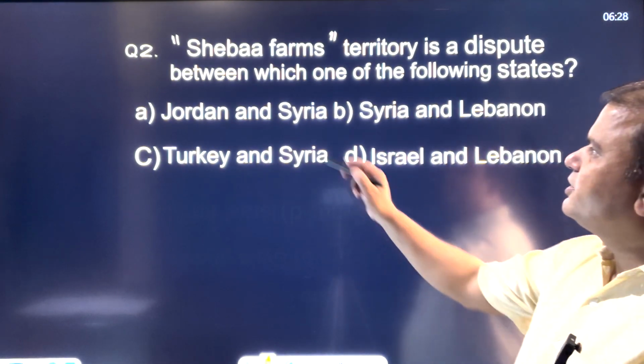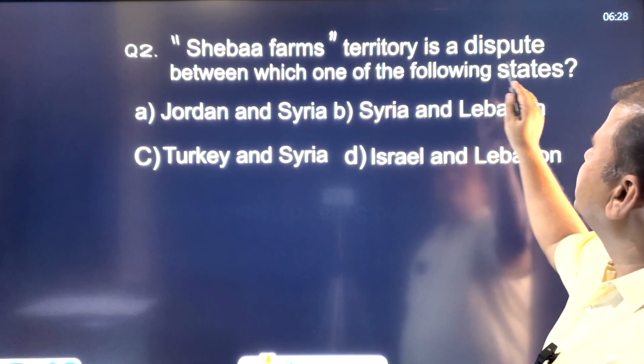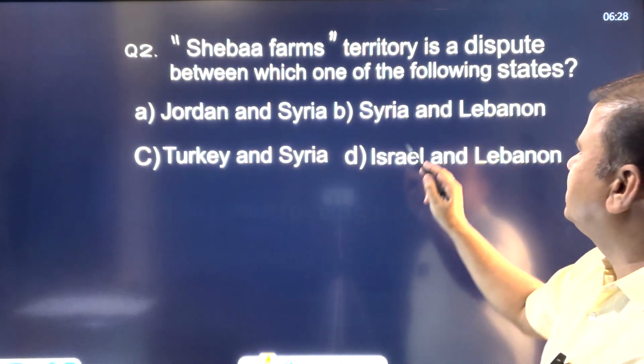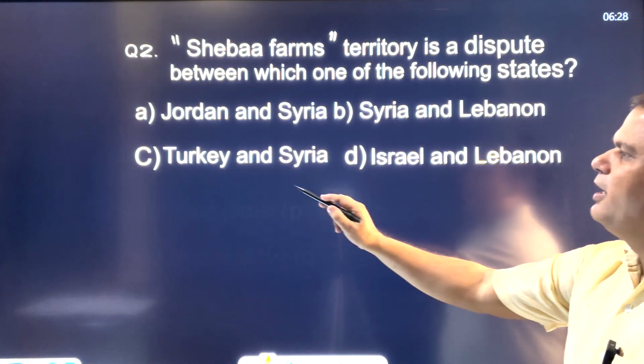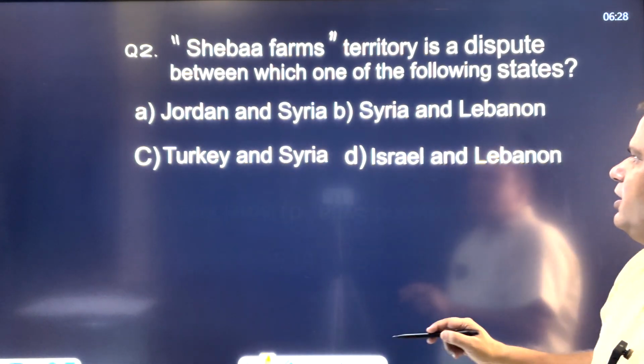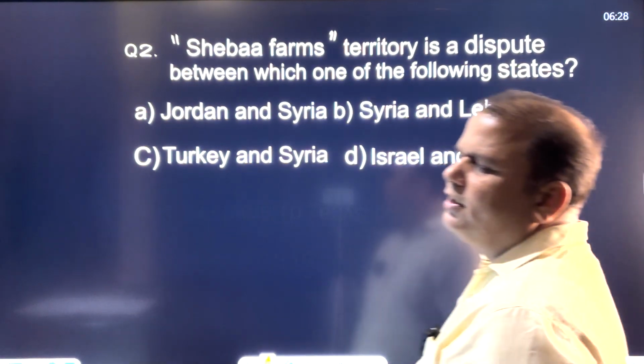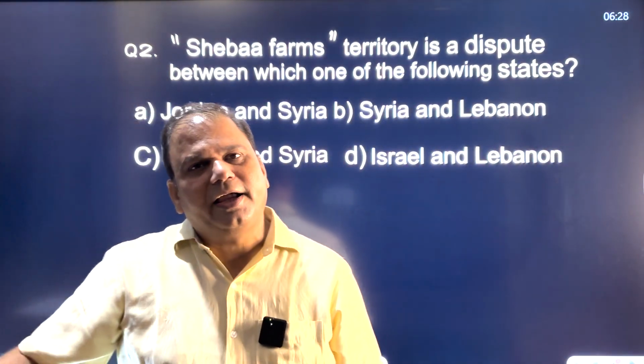The next question is: Shebaa Farms territory is a dispute between which one of the following states? Jordan and Syria. Second is Syria and Lebanon. Third is Turkey and Syria. And fourth one is Israel and Lebanon. Now it's a dispute between Israel and Lebanon.